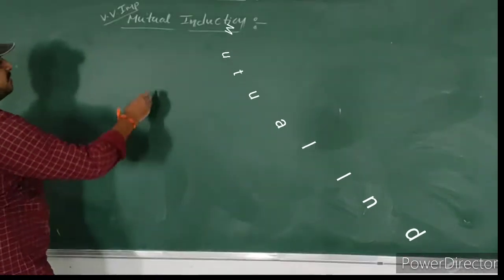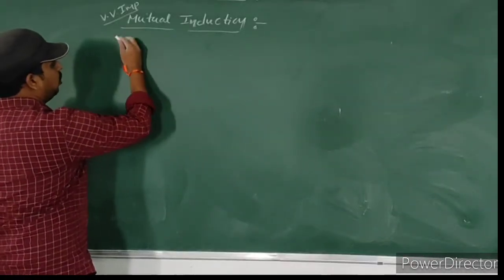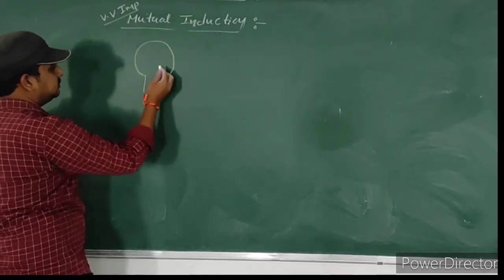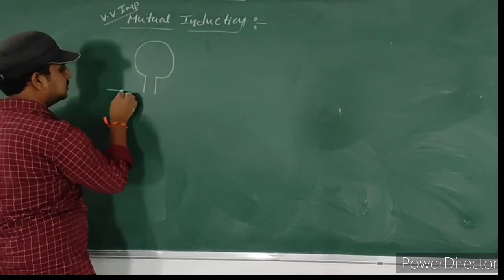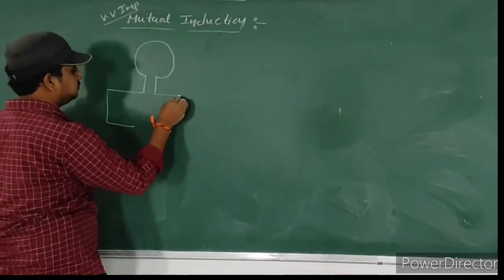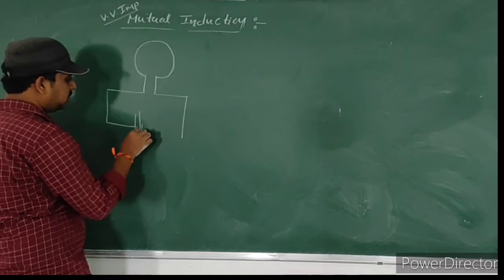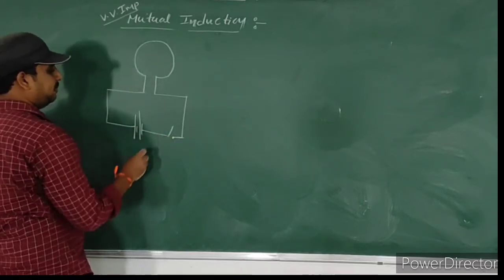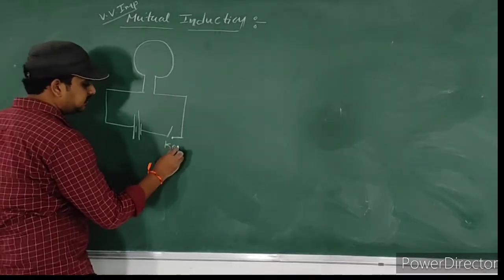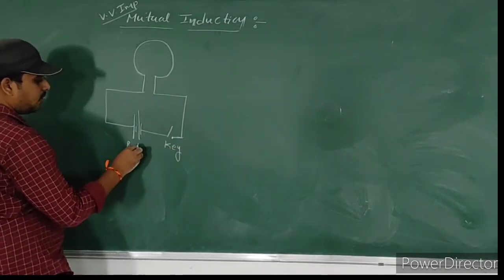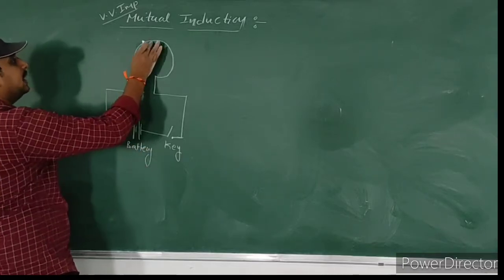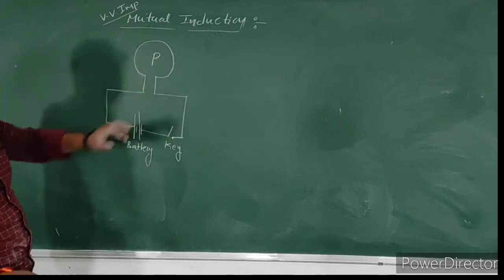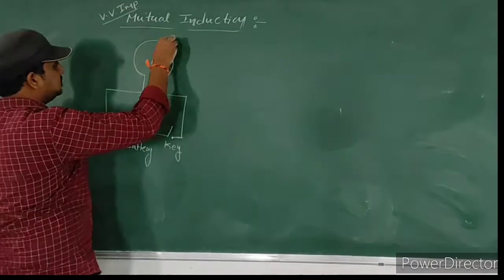So observe carefully. Here I consider two coils. One coil is connected to a battery source with the help of E. This is a battery source. This coil I consider as the primary coil, that's why I indicated it with P. This is the primary coil, the first coil.